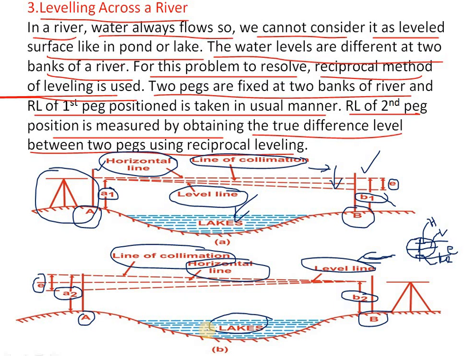Reciprocal leveling will be done in the process of leveling across a river. So the river may be of very large length or of very short length. In those cases we can do this reciprocal method in the leveling across a river. So in the next one,